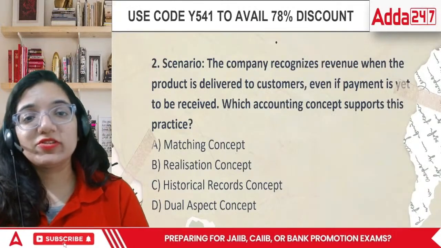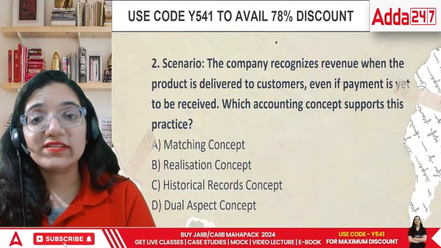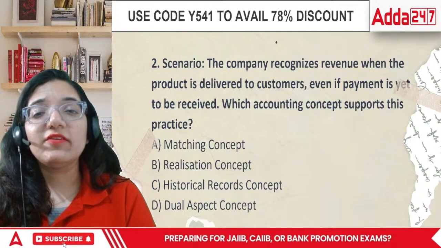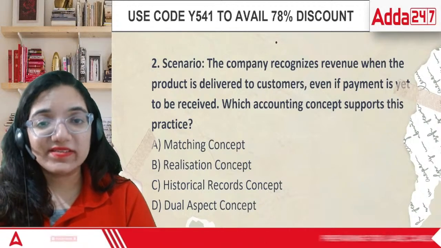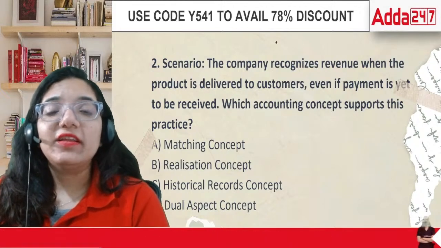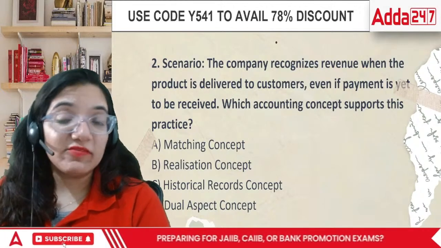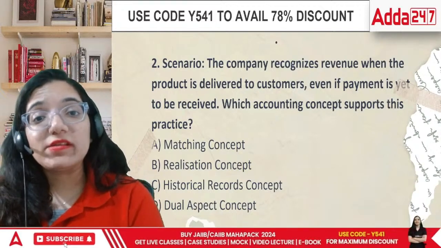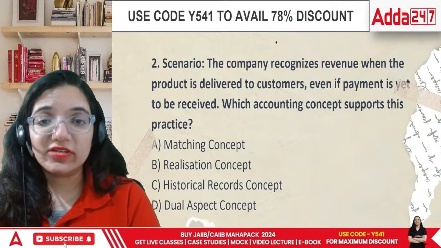Then comes scenario number 2. The company recognizes revenue when the product is delivered to the customers, even if payment is yet to be received. Which accounting concept supports this practice? As soon as the product is delivered, we recognize it, even if the payment is not received yet.